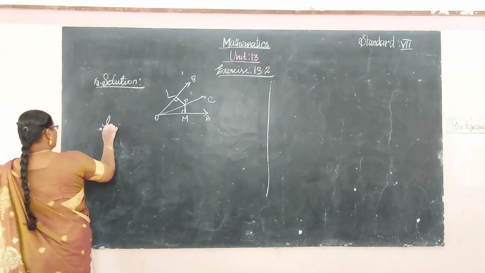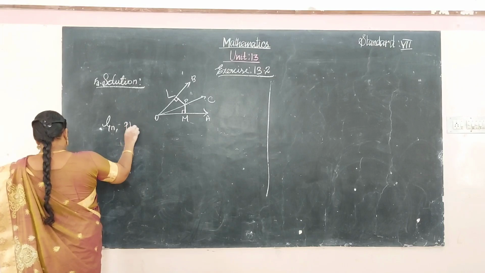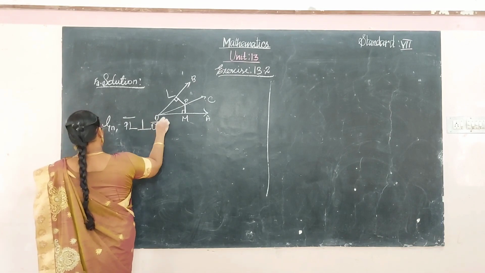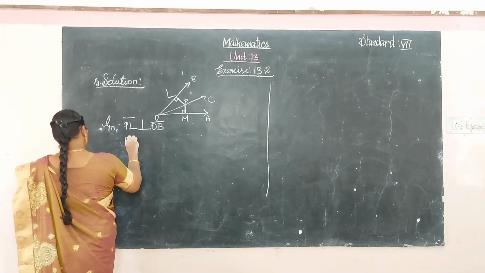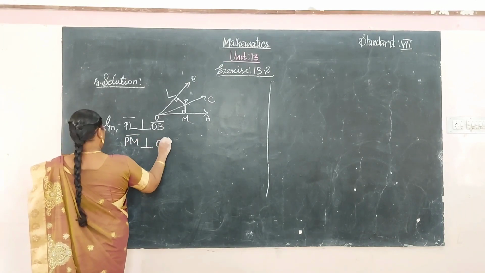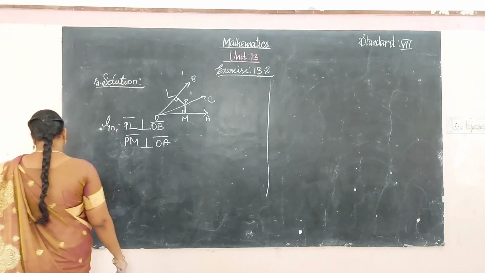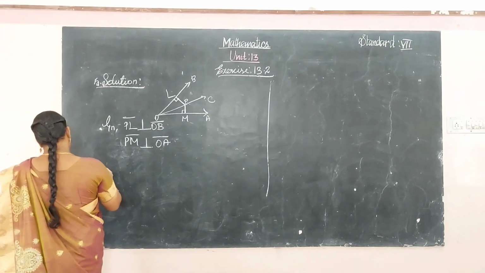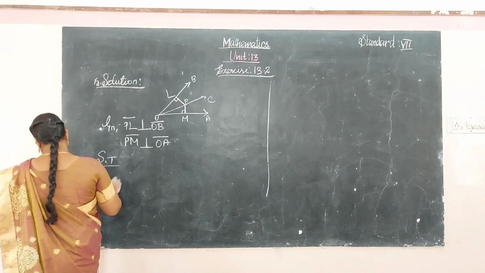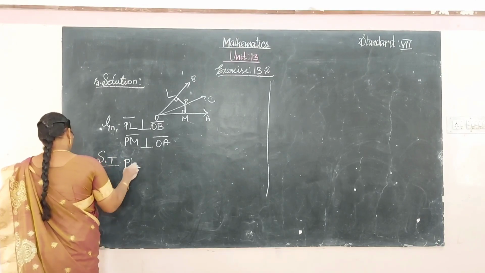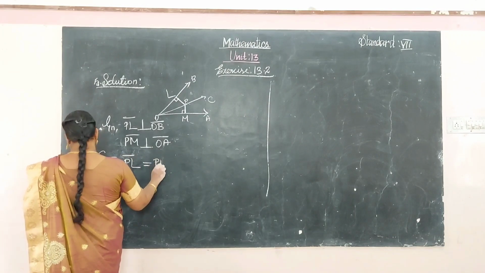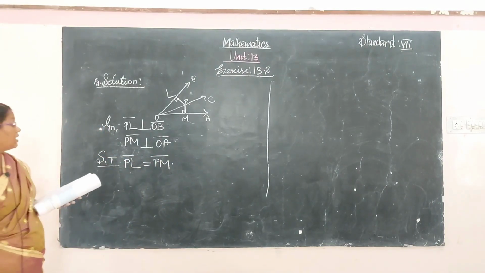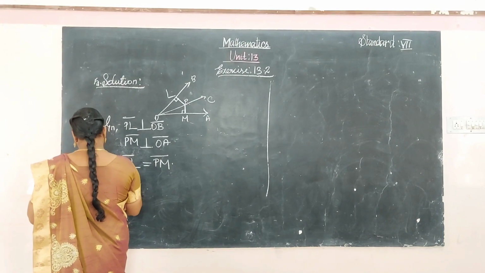So what statements are given? PL is perpendicular to OB and PM is perpendicular to OA, such that PL is equal to PM. Is the triangle congruent, to prove?